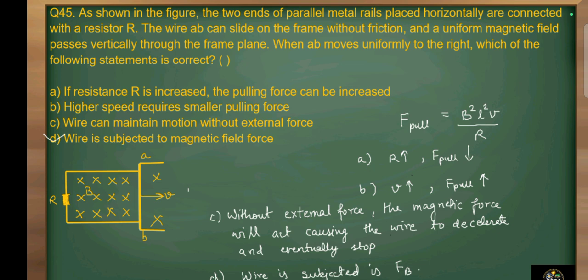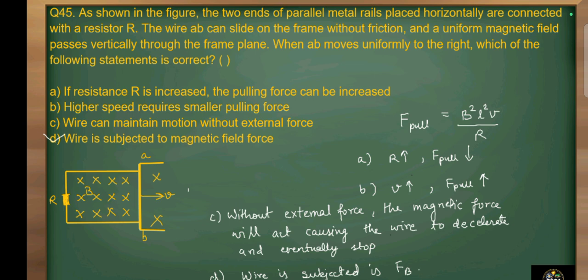So here a wire is moving on a rectangular frame in the magnetic field. We know that as the wire moves, the magnetic flux will also change, and it will produce an induced EMF which causes the magnetic force. So here the pulling force is equal to B squared L squared V divided by R, where B is magnetic field, L is length of the wire, V is velocity with which it is pulling, and R is